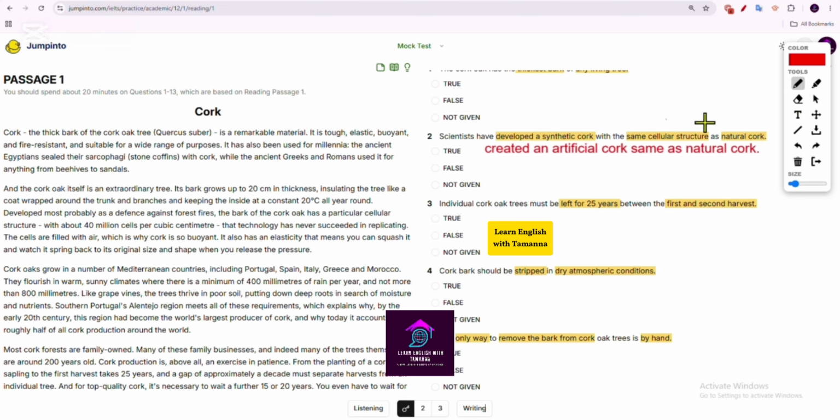Here I have focused on the words cellular structure, which I found in the second para. Now you may have a question: if I find a similar keyword in different paras, like in the fourth or fifth para, what should I do? Then it's very simple. Go sequentially and match the question to each line. For example, I'm going to read this first line. If it matches my question, then I have located my answer.